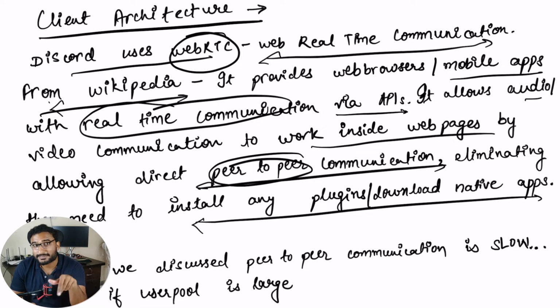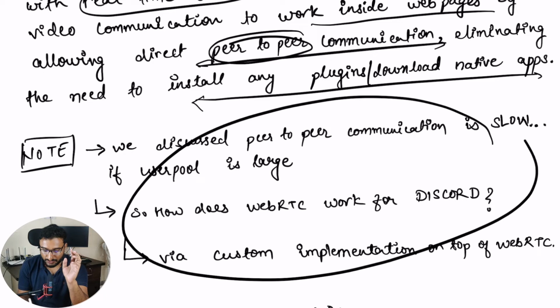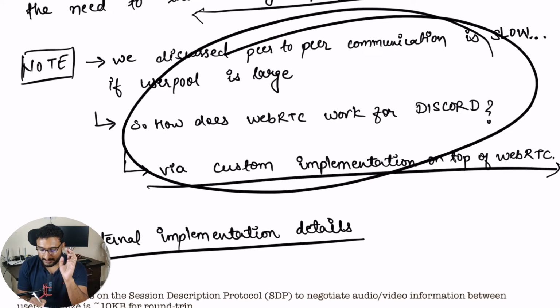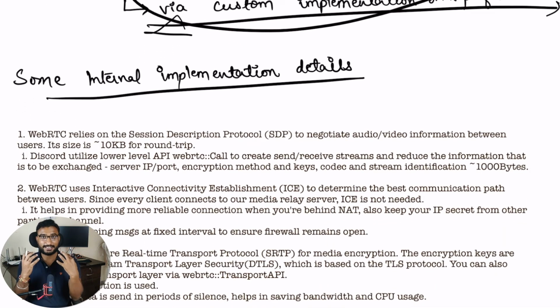But what we discussed some time back is Discord uses WebRTC, but it's not using peer to peer communication. So how is it achieving that? There is a custom implementation on top of WebRTC. We want to use WebRTC because there is some functionality we are interested in, but we don't want the whole package. So what we did was, we abstracted out the WebRTC.